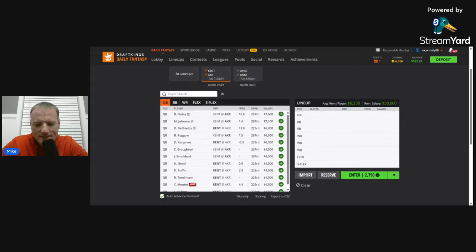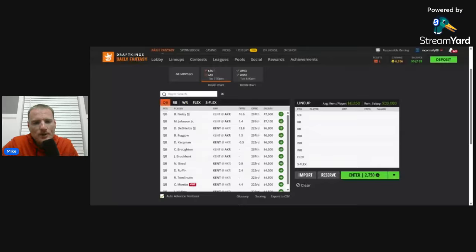Anyway, Akron is 6.5-point favorites with a game total of 46.5 points, meaning that the implied total is about 26-20 in favor of Akron. Kent State, not a great defense, y'all. They're 127th nationally in rushing yards allowed, 125th in passing yards allowed. Akron's not a whole lot better. They're 124th in passing yards allowed, 103rd in rushing yards allowed.